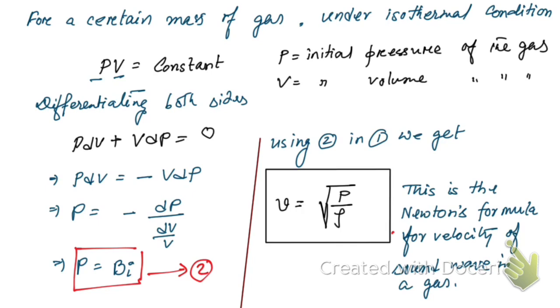Okay, so let's find the error in Newton's formula. That was corrected by Laplace. Okay, so now let me copy this last equation that we have got from Newton's assumption. So that's what we have got. So now, error in Newton's formula, let me write this one.